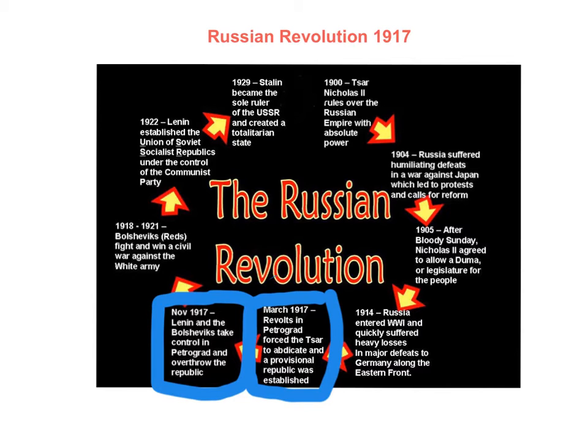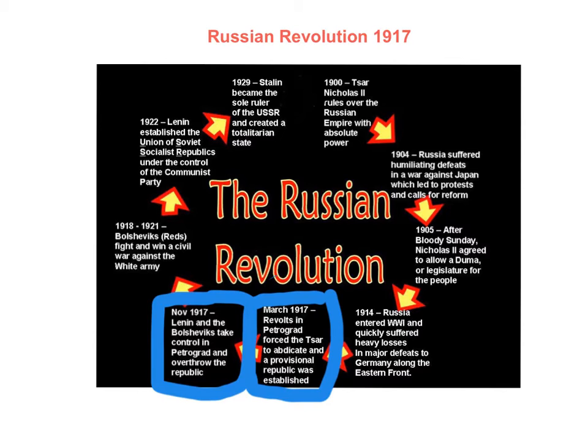In 1900, Tsar Nicholas II, the Russian king, ruled with absolute power. This autocracy was resented, particularly because he and his family lived in luxury while there was so much poverty in the rest of the country. A number of events then followed which led to increased unrest amongst Russian society.